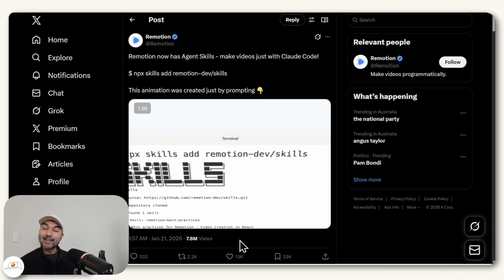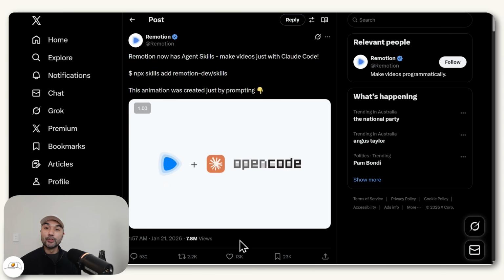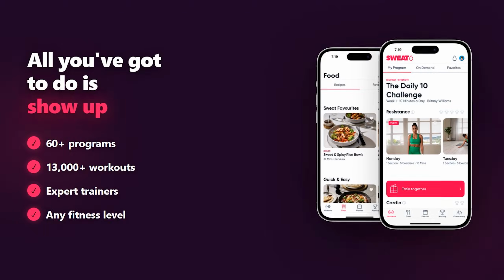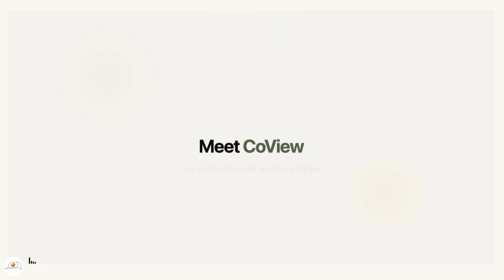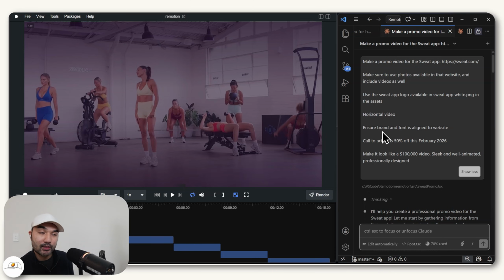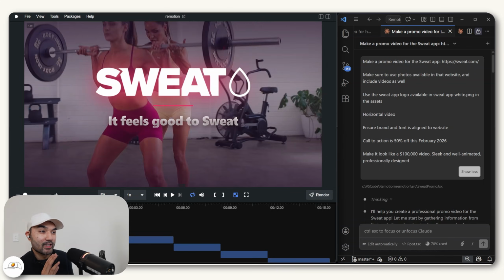The headline is that you can now instruct an AI agent to create your videos for you, to the level of quality that we showed at the beginning of this lesson. And just to show you how it works once you have it set up, you can see I have Claude Code here at the right. And just by talking to it, it was able to create this video with all of these animations built in, with our logo also included in the video itself.